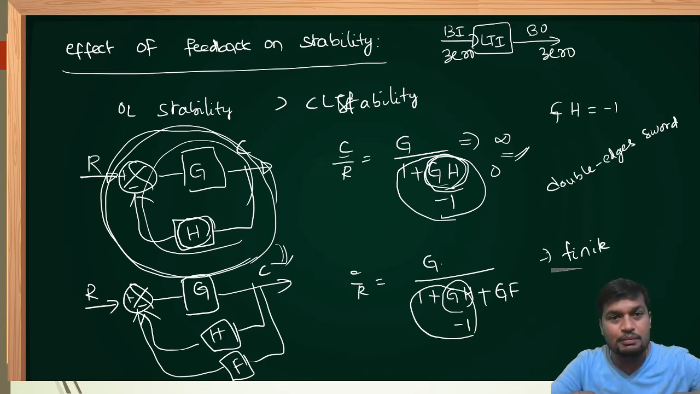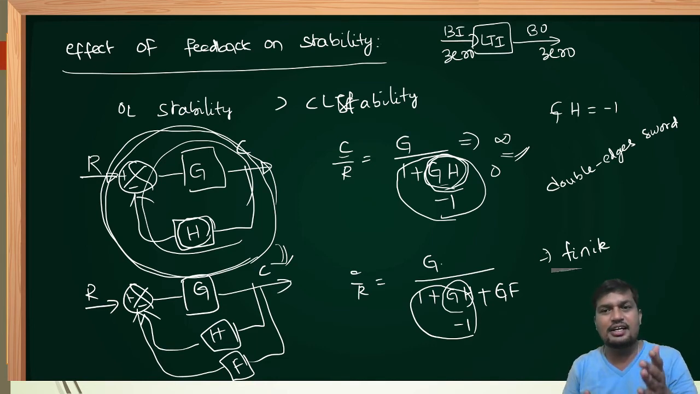If you use feedback properly, it can make an unstable system into a stable system also. Therefore it is compared to a double-edged sword. That is the reason why we must be careful about the sensor, or careful about feedback, in a closed loop control system.